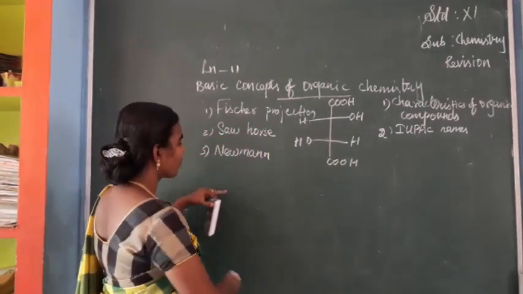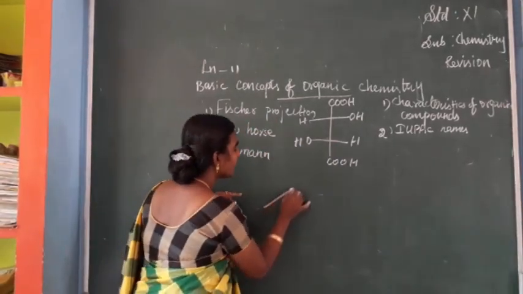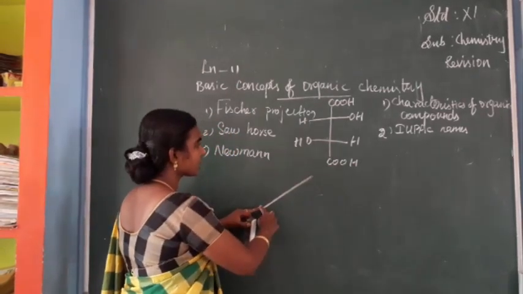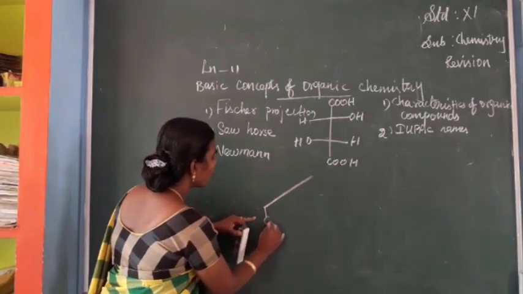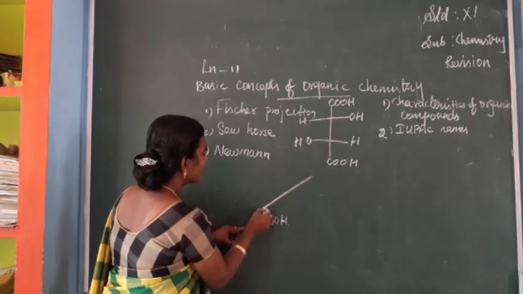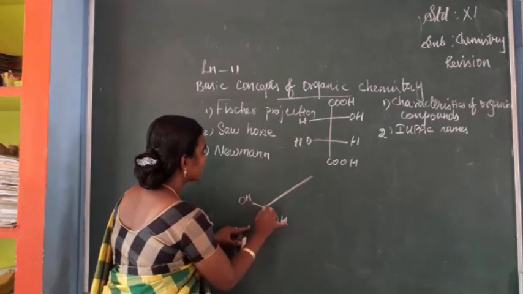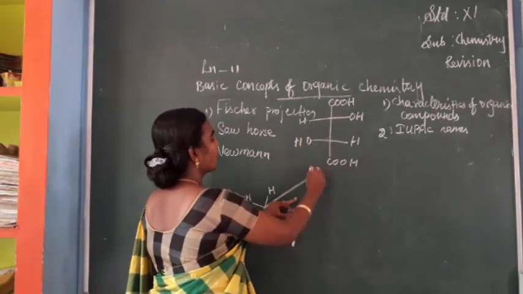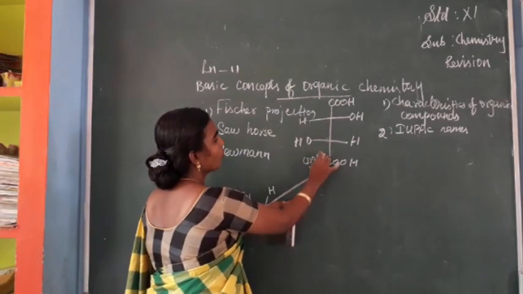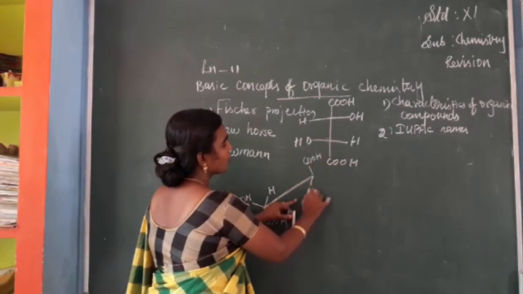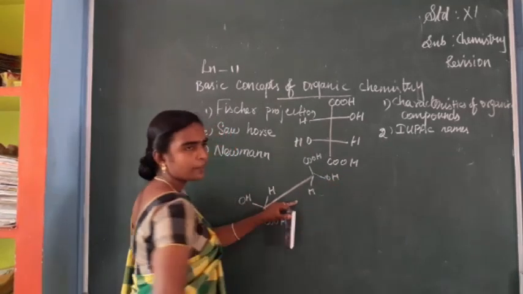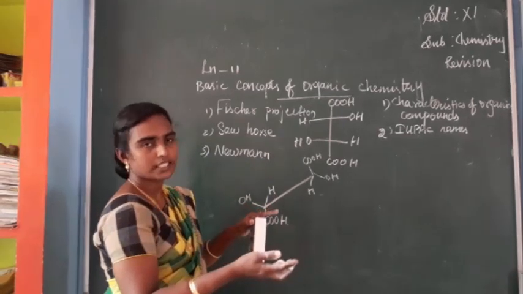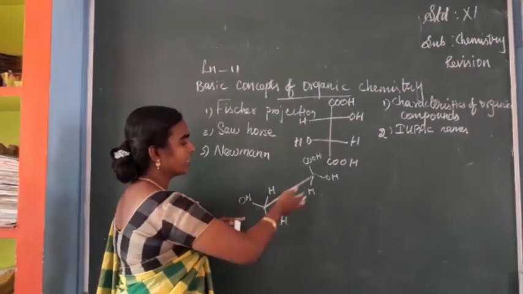Next, the Sawhorse formula: a diagonal line will be there. The same compound we can write in the Sawhorse formula with COOH, OH, H. This is in the top position, isn't it? That is COOH, HOH. But actually there are eclipsed and staggered forms, and this is not in the eclipsed form.